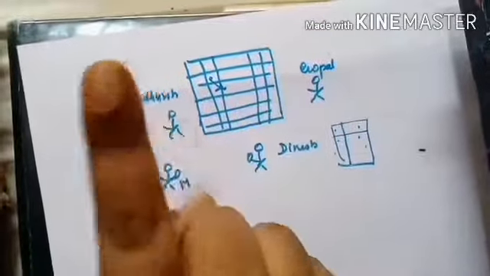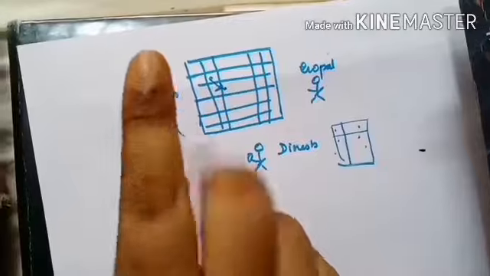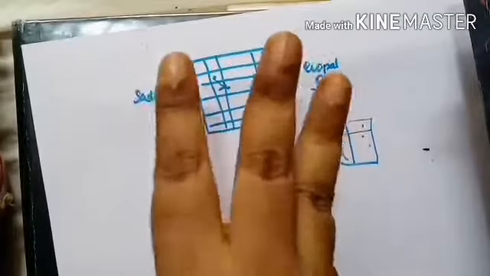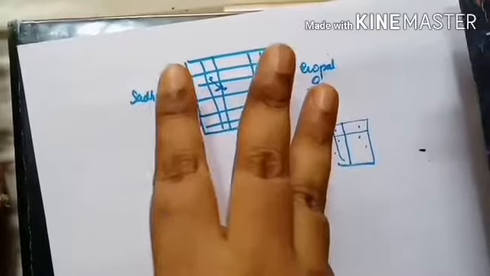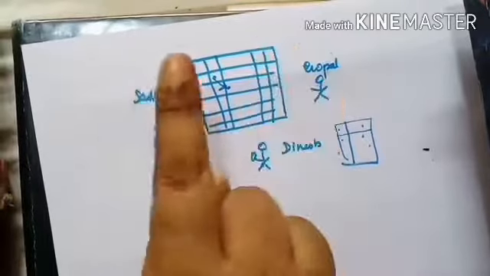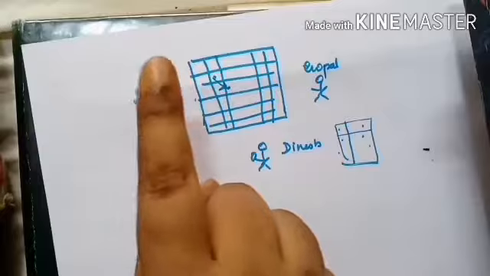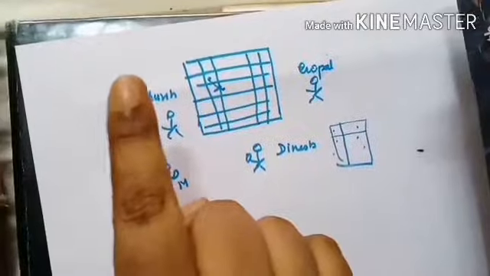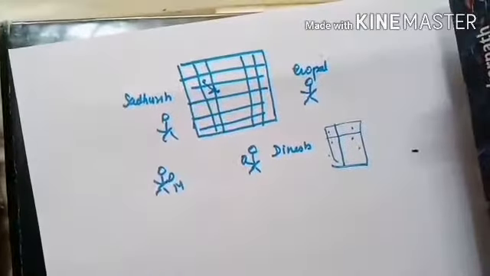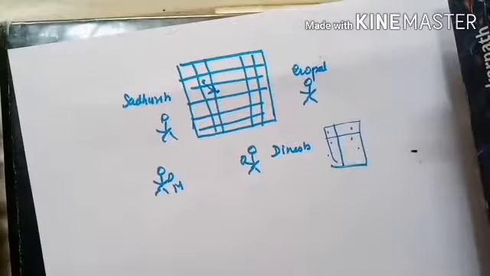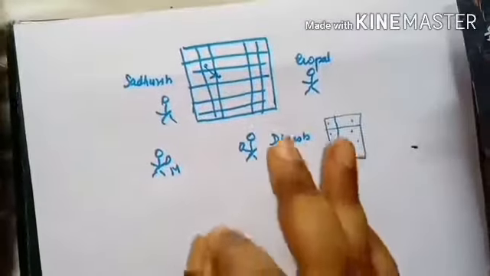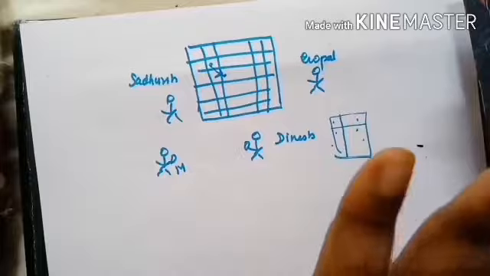Physical quantity is actually of three types. The first one is fundamental physical quantity, the second one is derived physical quantity, and the third one is supplementary quantity. The first one is fundamental. What do you mean by fundamental? Which is basic, right? So first we will learn about basic. A fundamental physical quantity means a quantity which is not derived from anything.